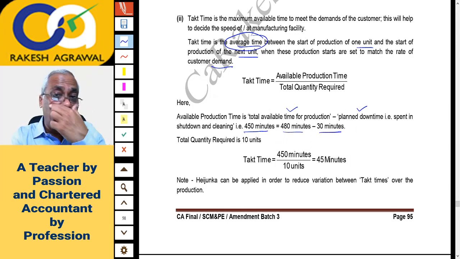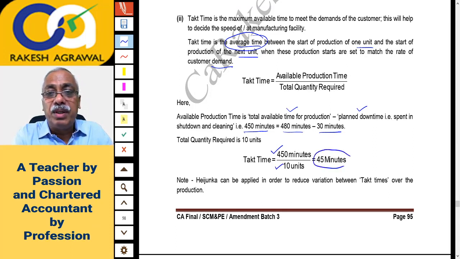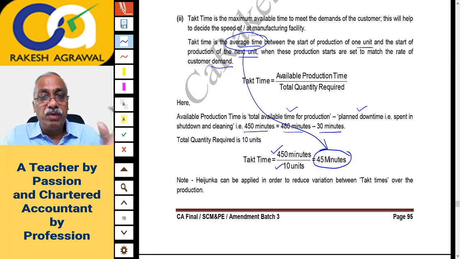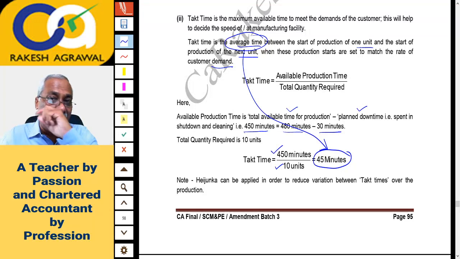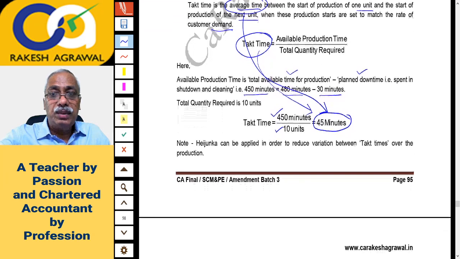And the customer has demanded 10 units. So in 450 minutes you have to produce 10 units. So on an average you have 45 minutes per unit. That is what average time between two units you produce meant. So you have to see to it that you complete the production of one unit in 45 minutes. If you do that, then only you can fulfill the customer demand. So to fulfill the demand of 10 units you have 450 minutes. So the average time per unit available is called takt time. So a new word is only given. Must be a Japanese word it seems. And see one interesting note.